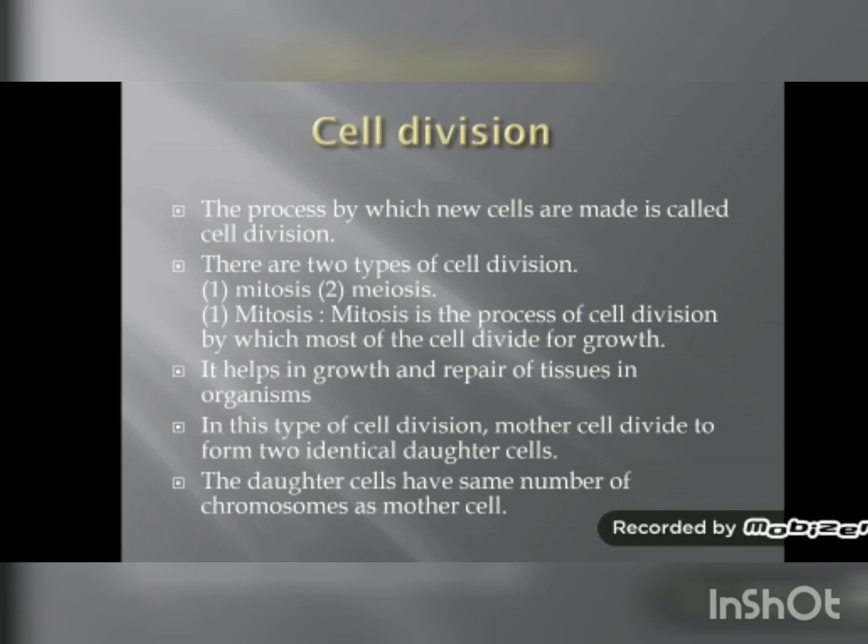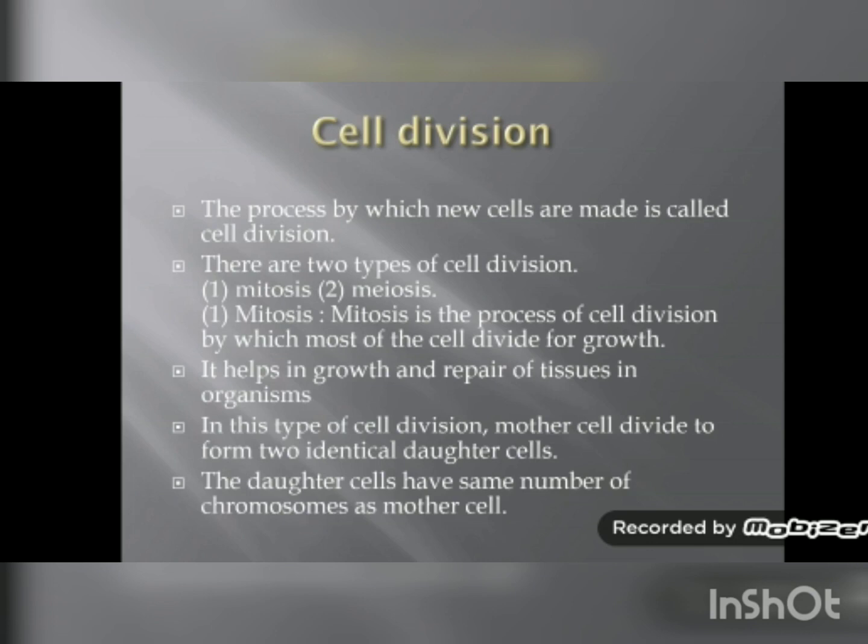When a plant is small, its size is small, it means the number of cells in that plant is less. When the number of cells divides and increases, then the size of the plant also increases. Just say if you have a small wall, how to make it large? Just by adding bricks to it. If you keep on adding bricks, the wall will become larger and larger. In the same way, cells also get added in the organism, and the size of the organism increases. And the other requirement of cell division is to repair the worn out parts of the body.